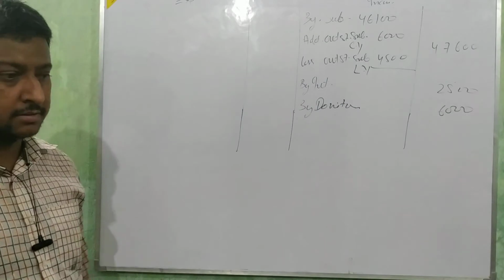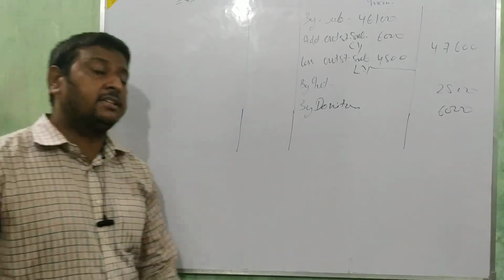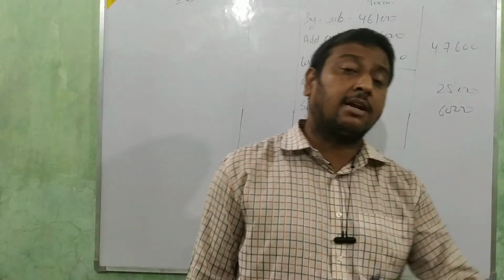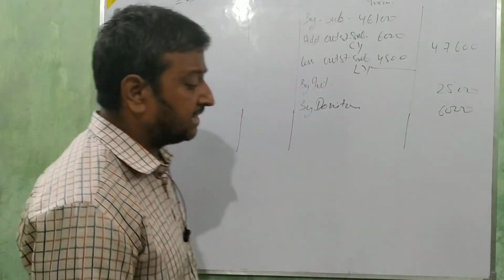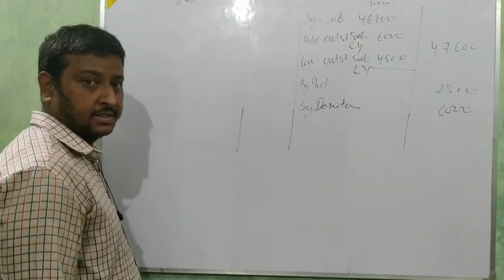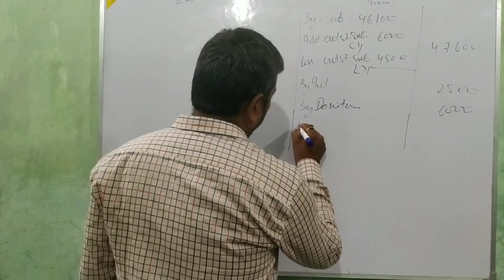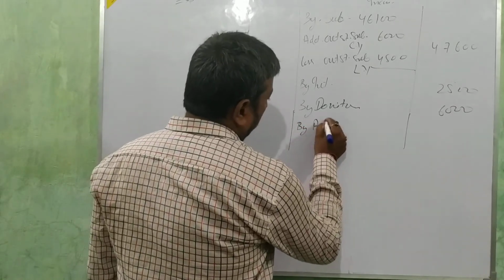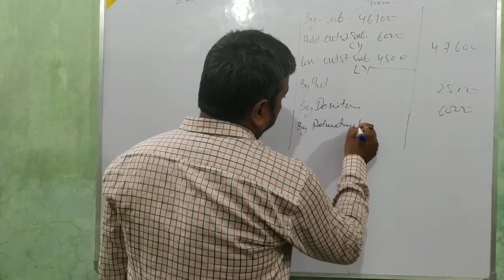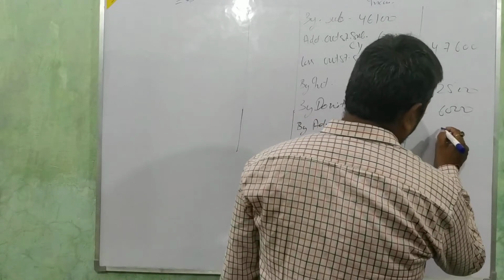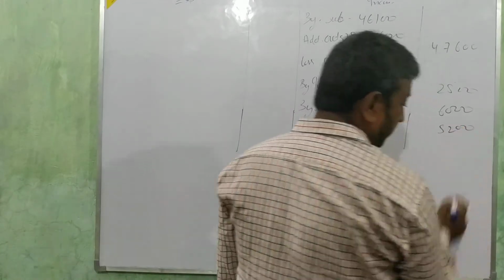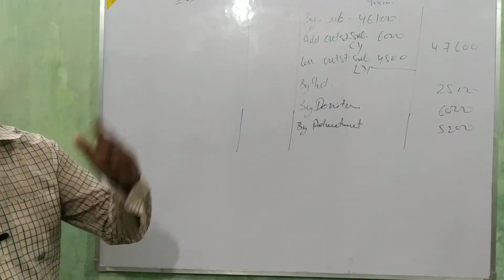To donations for building extension. It's a special donation, so that will be transferred to the balance sheet. Okay, next. To receipts for advertisement in yearbook. So by advertisement amount, 5,200. Okay, next. Anything else? No. Then go to the next side.